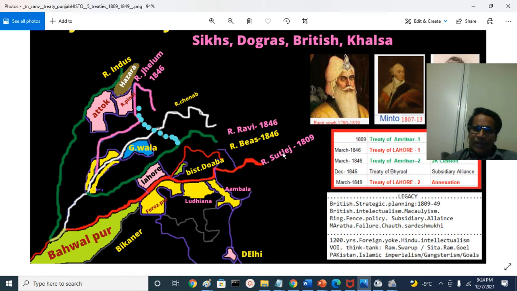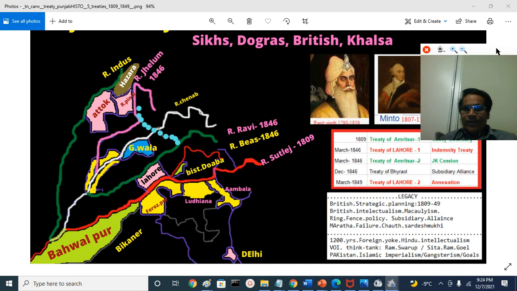This is the Sutlej river, the boundary between the north, Ranjit Singh's territories, that is Trans-Sutlej, and the south, British territories, that is the first treaty. 5 treaties were signed, right? And you have to remember only 2 towns: Lahore town or Lahore district, and across it, Amritsar.